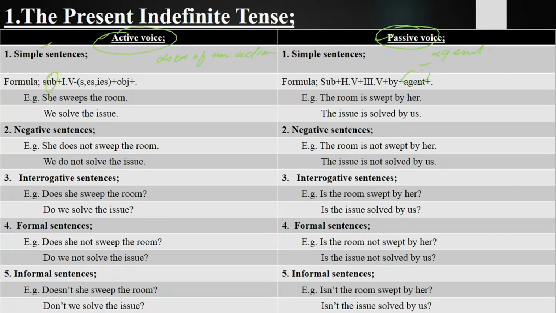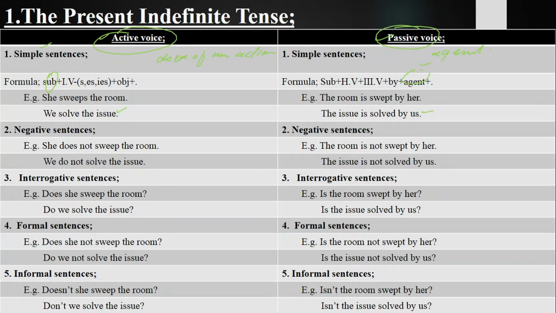Let's begin making sentences. She sweeps the room. Formula is subject, first form with S/ES, object and full stop, and in passive voice subject, helping verb, third form, by, agent and then full stop. She sweeps the room. The room is swept by her. We solve the issue. Issue is solved by us.